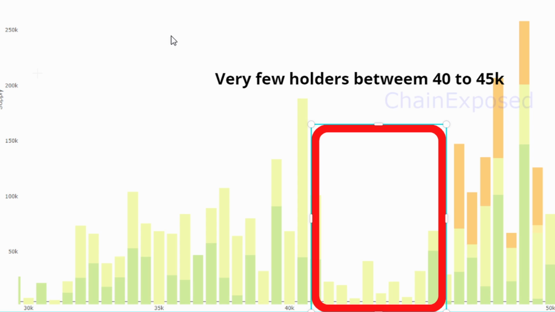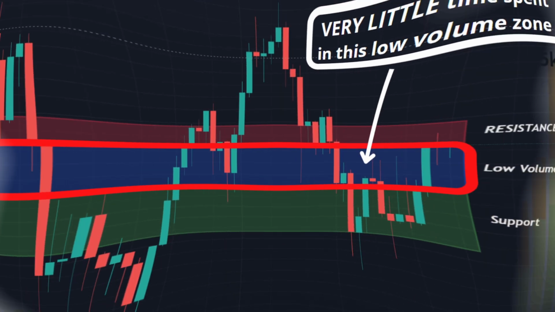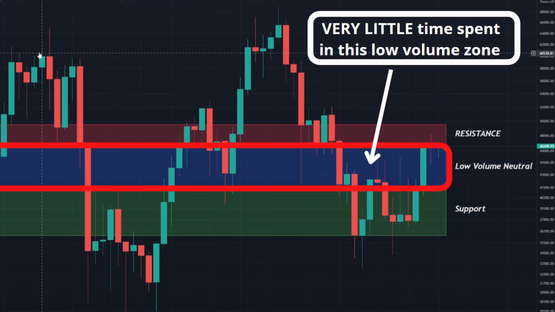Now, if we look at the price chart of Bitcoin, this also starts to make a lot of sense. Notice how every time we're in this range between 41 up to 46.5K or so, we just fly through this range. And this isn't new. This phenomenon dates back to December of 2020. Each time we get into this range, we head straight up to 46K or we head straight down to 40K. So this is ultimately telling us that investors are not putting a lot of emotional meaning into this particular level.